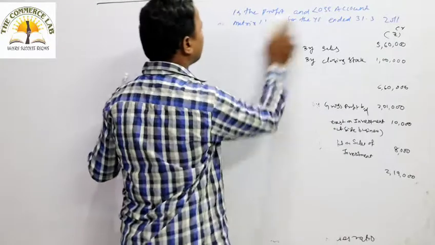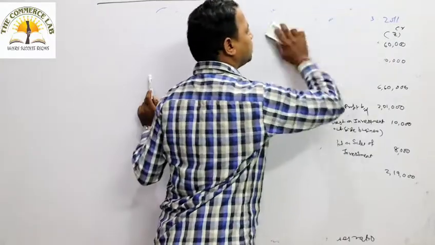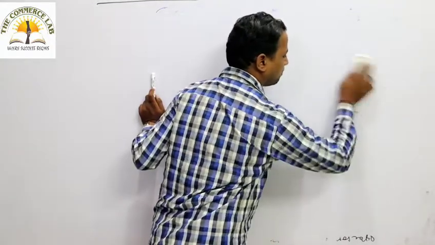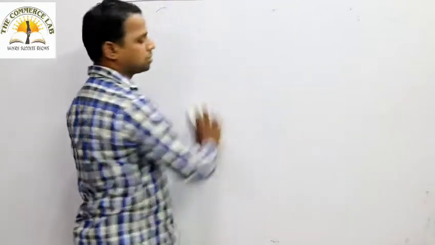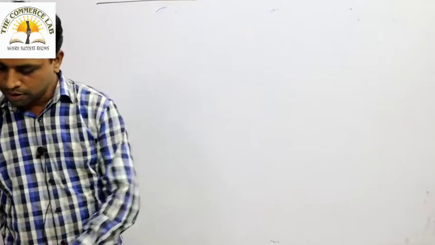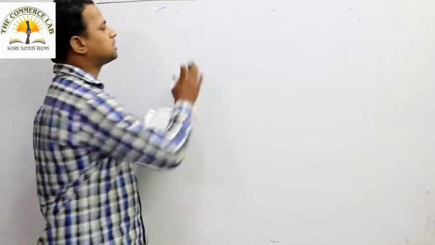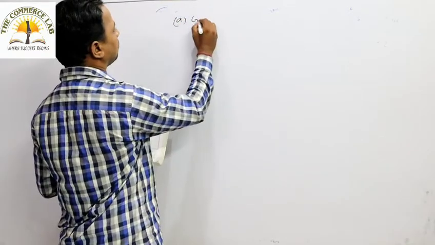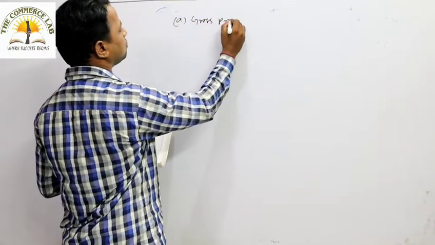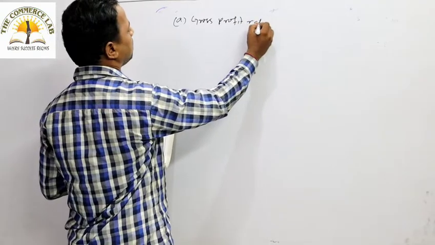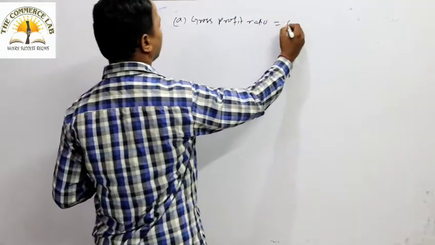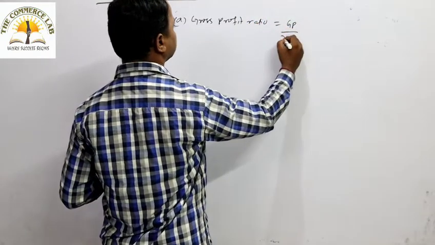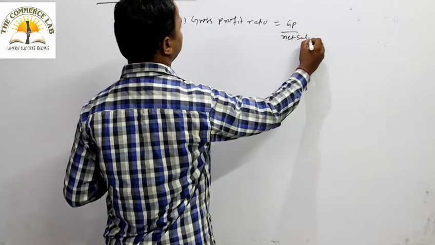So we know that the gross profit ratio can be calculated with the formula gross profit by net sales into 100. So which formula we have to adapt? The gross profit by net sales into 100. The first ratio we have to calculate is the gross profit ratio.